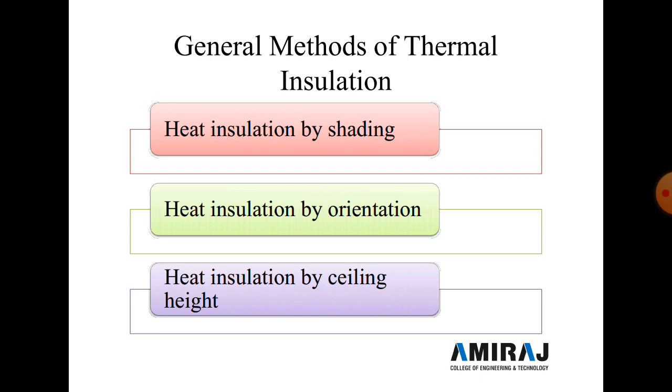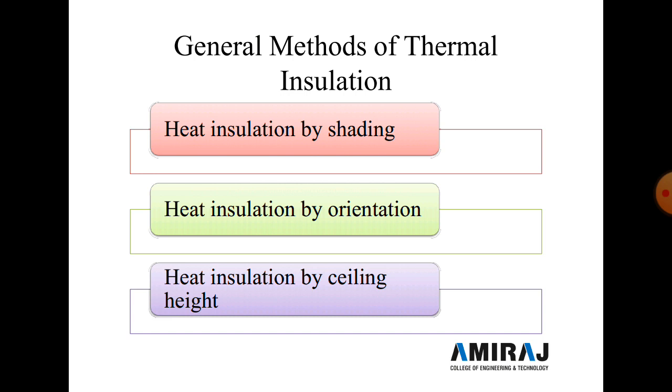Now in the next slide we discuss the general methods of thermal insulation. Here three types of thermal insulation are given: heat insulation by shading, heat insulation by orientation, and heat insulation by ceiling height. Now one by one we discuss. First is heat insulation by shading.